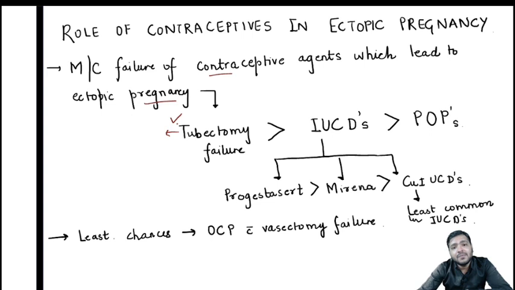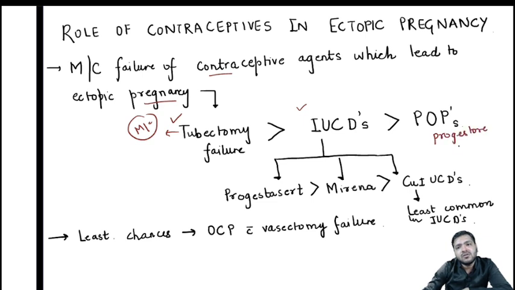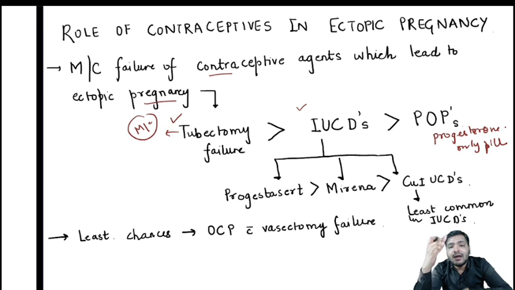So tubectomy failure is the most common one, followed by the intrauterine copper devices, followed by progesterone only pills. Remember students, among the intrauterine devices, progestasert has the maximum risk, and copper IUCDs have the least.